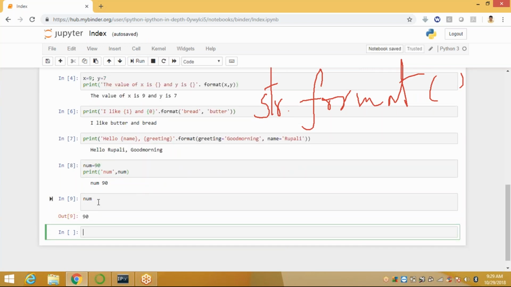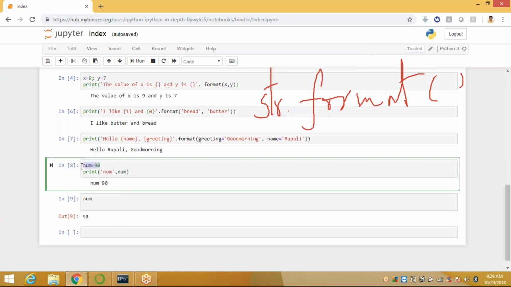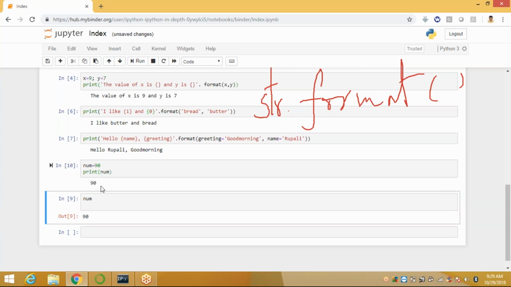So both are the same. Okay, this is one example of hard coding. When you call num, it automatically displays num equal to 90, or you can apply print num, or even directly print num, and it automatically displays 90. Okay, these are all static. Up till now, our programs are static. The values of variables were defined or hard coded into the source code.